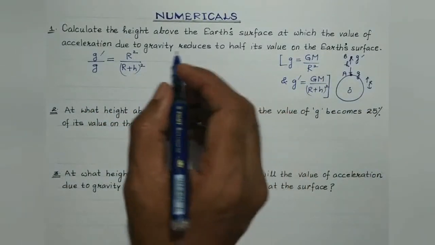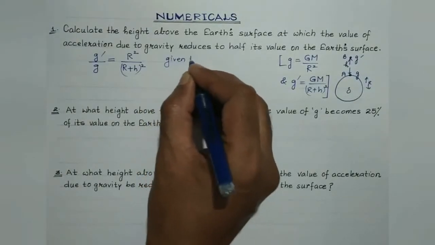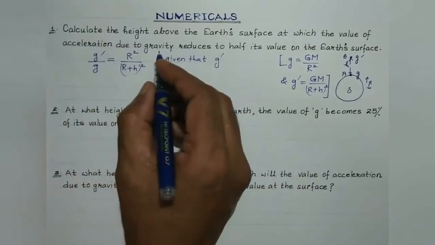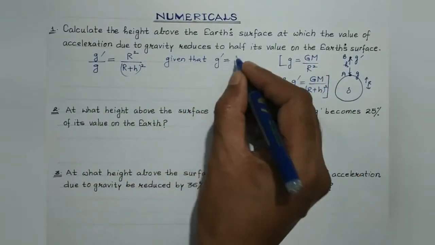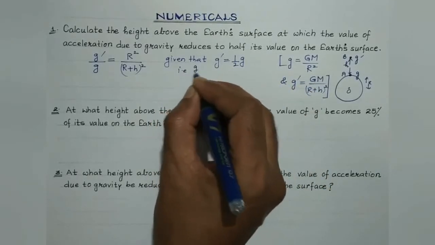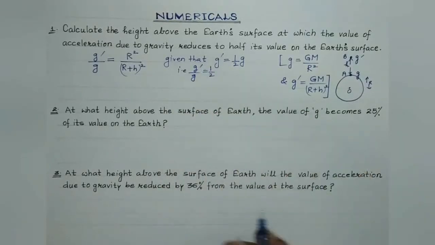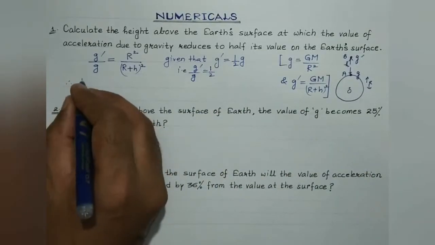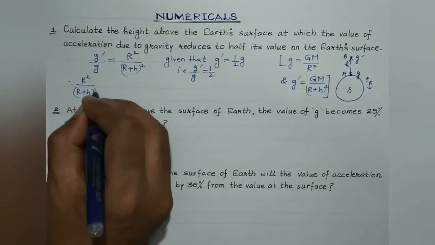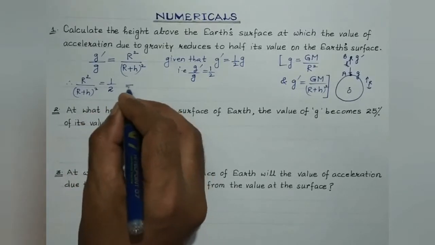Now it's given that g dash, the acceleration due to gravity, reduced to half its value, is given to be half of g. That is, g dash by g is equal to 1 by 2. Therefore, students, r square divided by r plus h whole square is equal to 1 by 2.